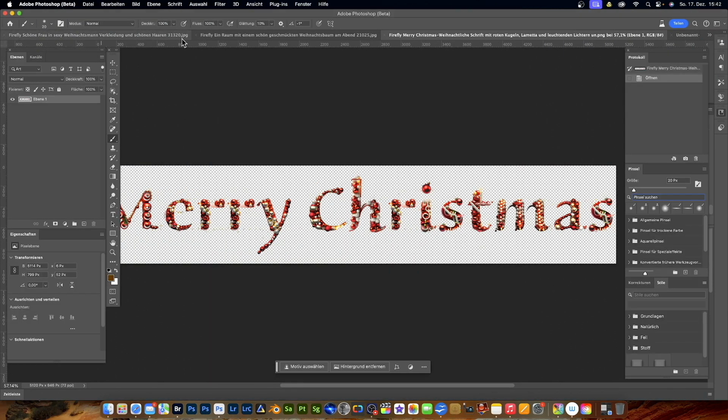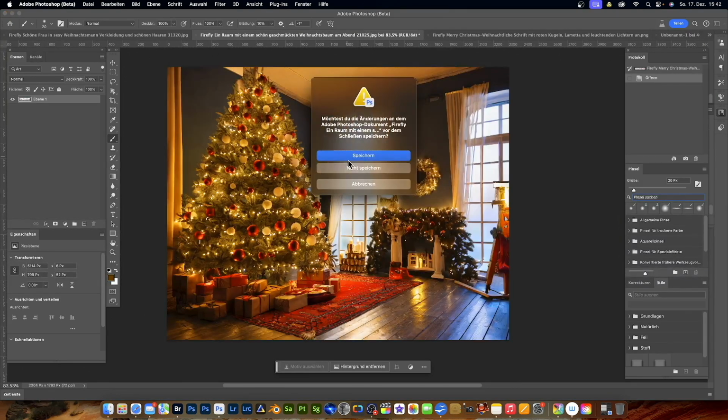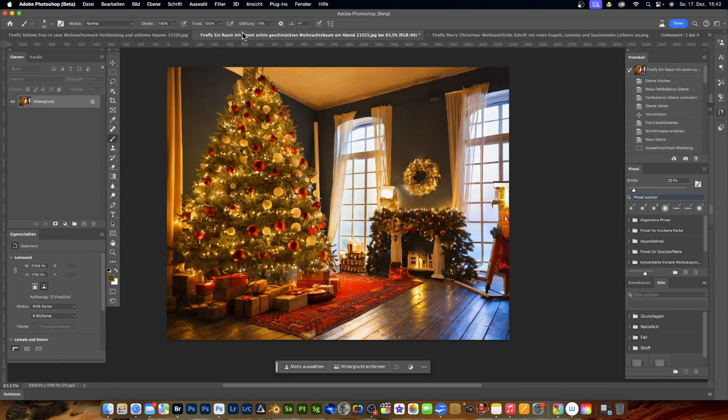And then we go here on, no, I don't want to close it. I just want to click on it. And here is our base image, and I want to add this woman here. We can even have it described directly like this now. Firefly Merry Christmas festive font. And here, I'd like to pick the attractive woman in the sexy Santa outfit with beautiful hair.